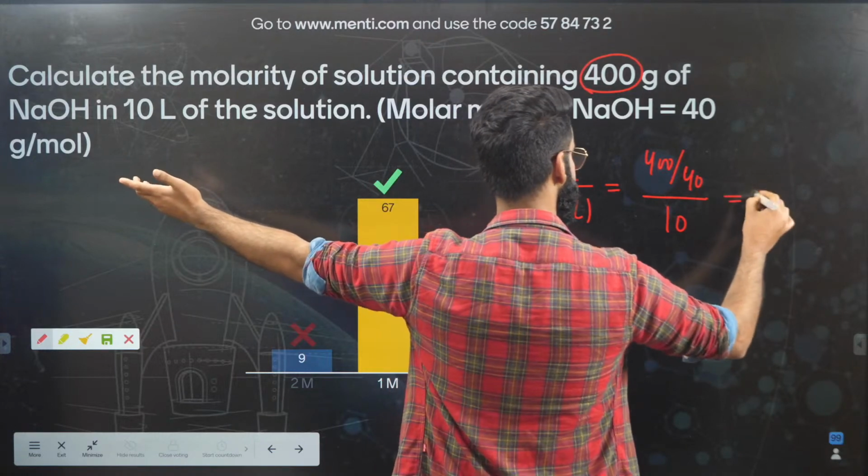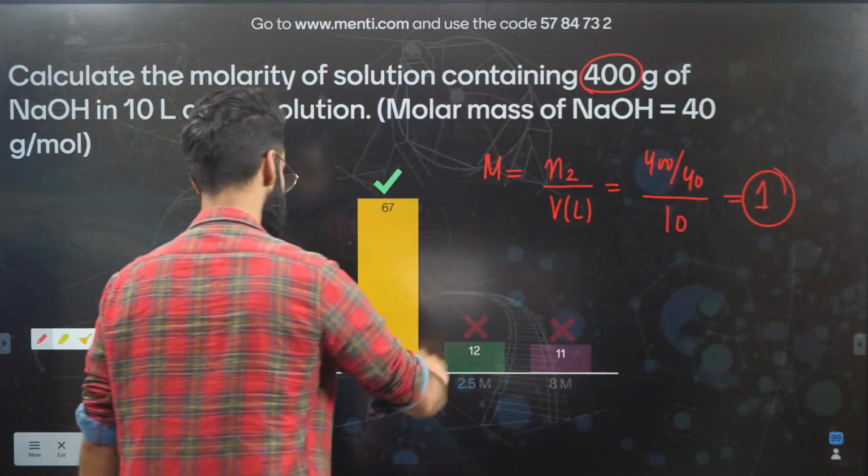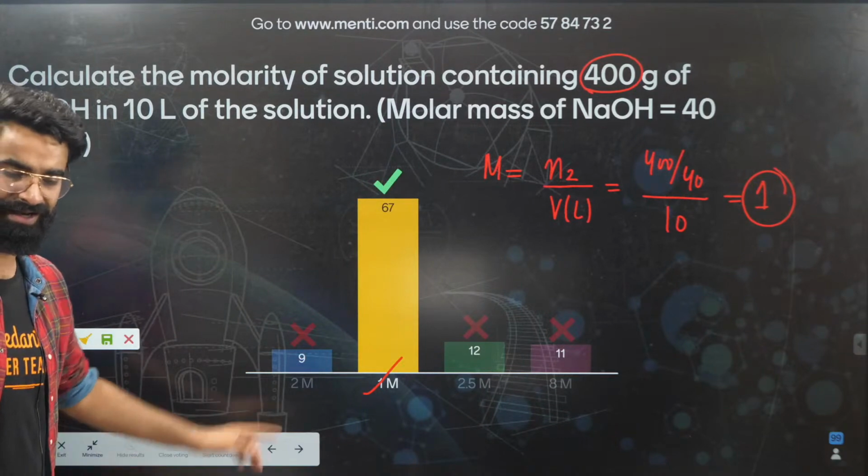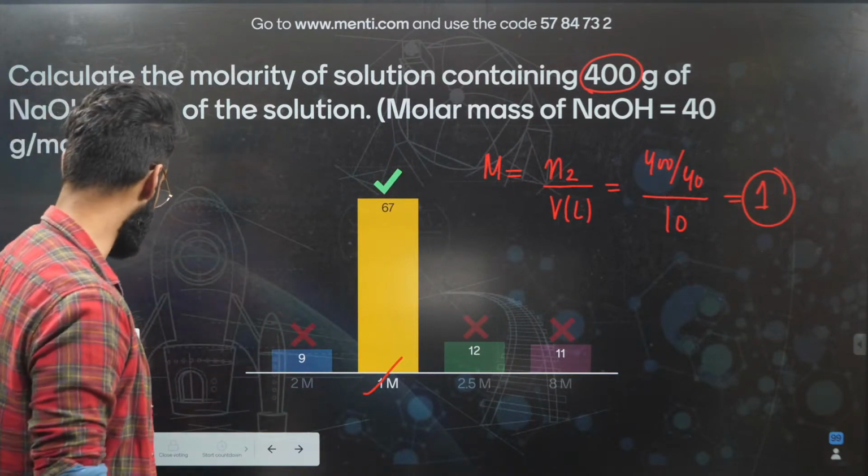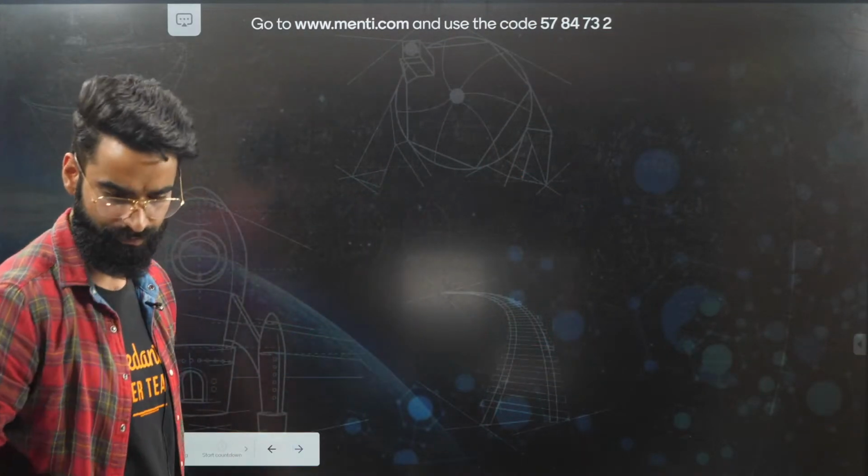So you get the value right here as 1. So molarity of the solution is 1, right? It was supposed to be the correct one. In the last session itself, I've taught you the molarity in detail, if you remember. I'm moving on directly to one more question.